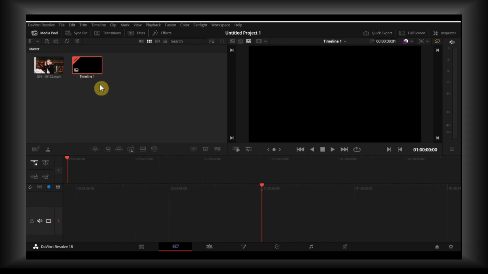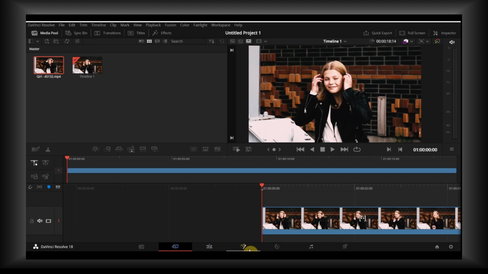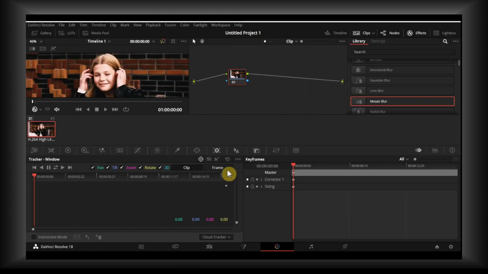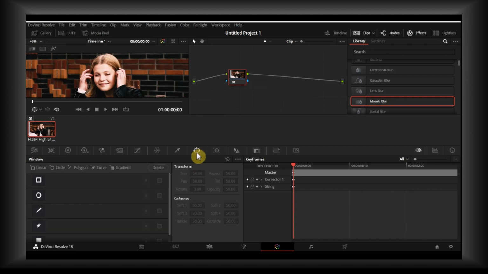So just import your video in the media pool and then grab the video and drag it in the timeline. And now let's go in the color tab. Okay, we need to go in the color tab in order to blur our face. So I'm gonna use a video that I downloaded from Pixabay, and now we have to go here to window.